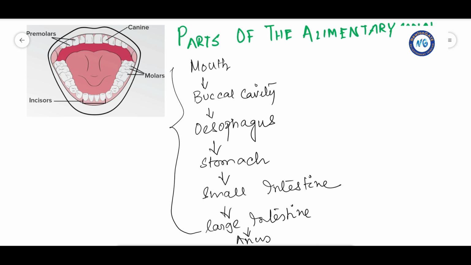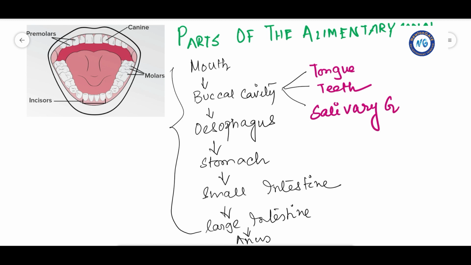Now first we will learn about the three parts of the buccal cavity. What are the three parts of the buccal cavity? One is the tongue, then teeth, and then the salivary gland. Okay, so this is the structure of teeth.